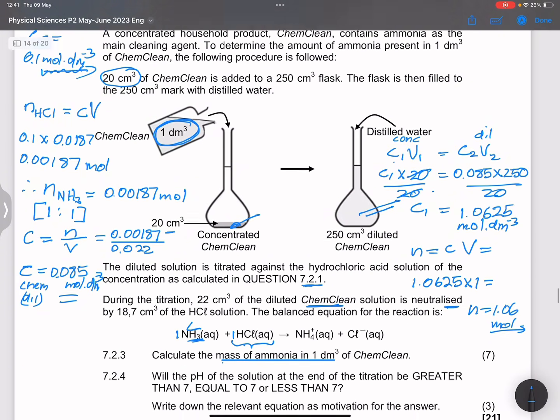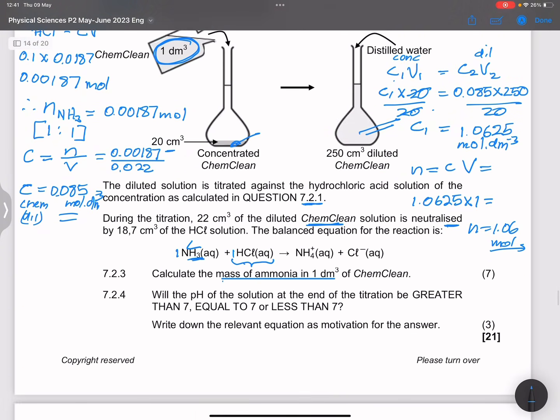Finally, they say, will the pH of the solution at the end of the titration be greater than, equal to, or less than? They say write down the relevant equation as motivation for the answer.